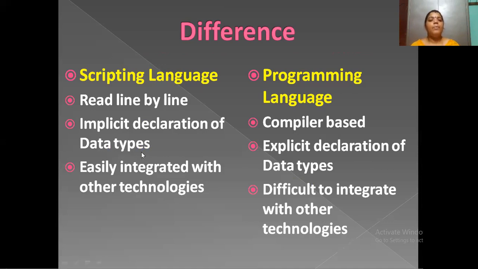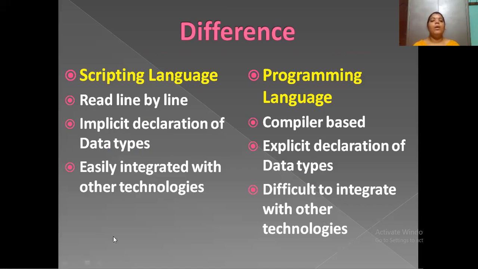At the time of writing the program, we can declare the data types. Whereas in a programming language, we have to declare the data types earlier in the program, meaning before starting the coding part.